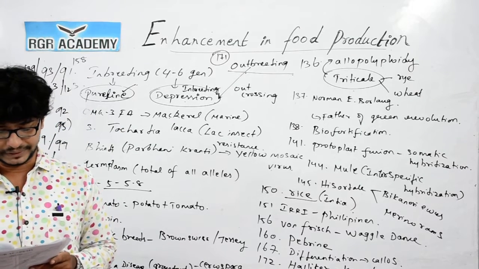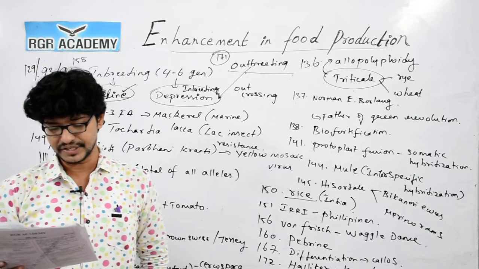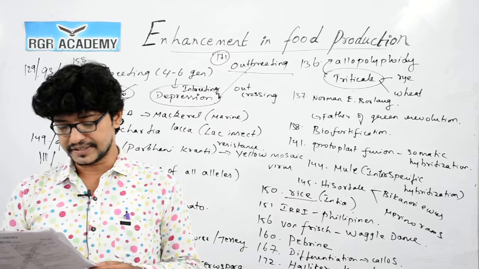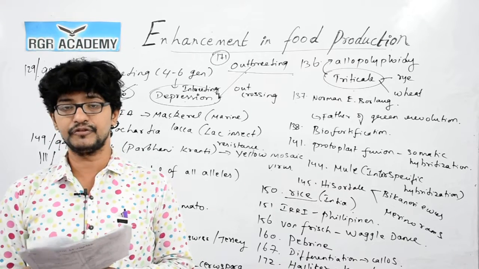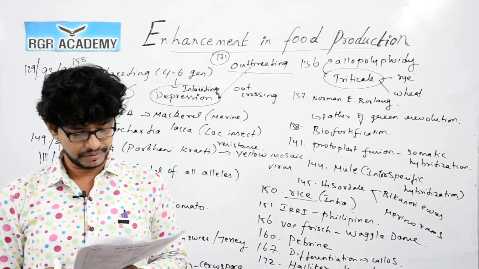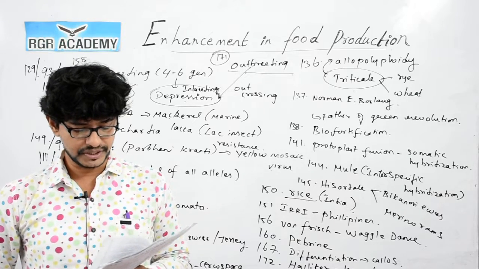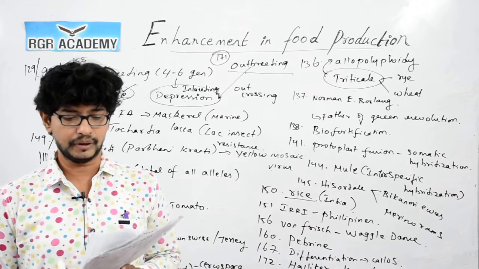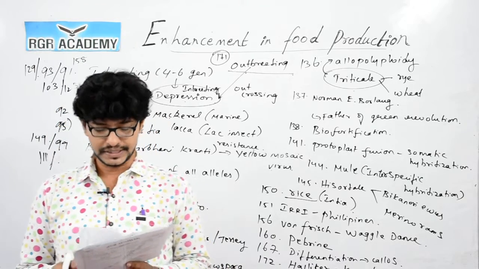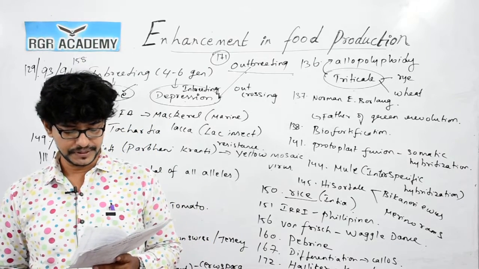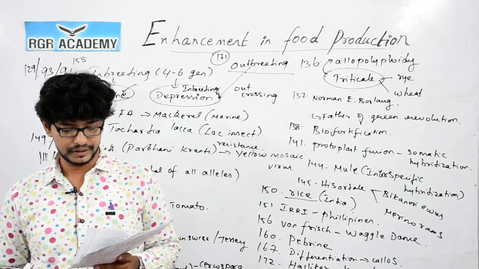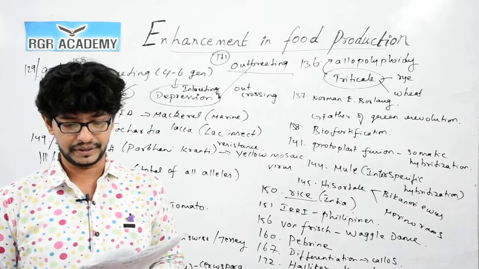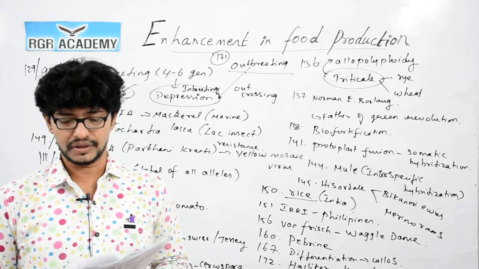Then 173, which of the following poultry breeds is not an English breed? Minorca, Australorp, Sussex, Orpington are all English breeds. 4 is the correct answer. Question number 174. Percentage composition of fibroin and sericin in silk is 80:20. Option 2 is the correct answer. 175. The number of chromosomes present in the cells of bread wheat, Triticum aestivum, suggests that it is hexaploid. Answer 1 is the correct answer.